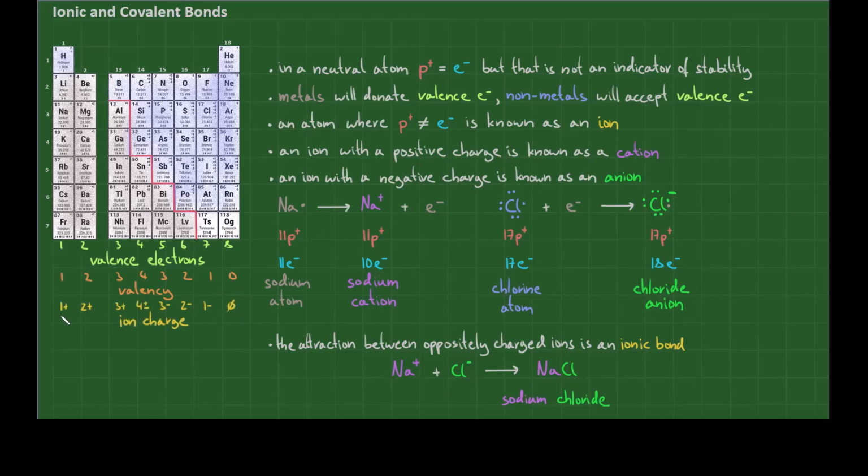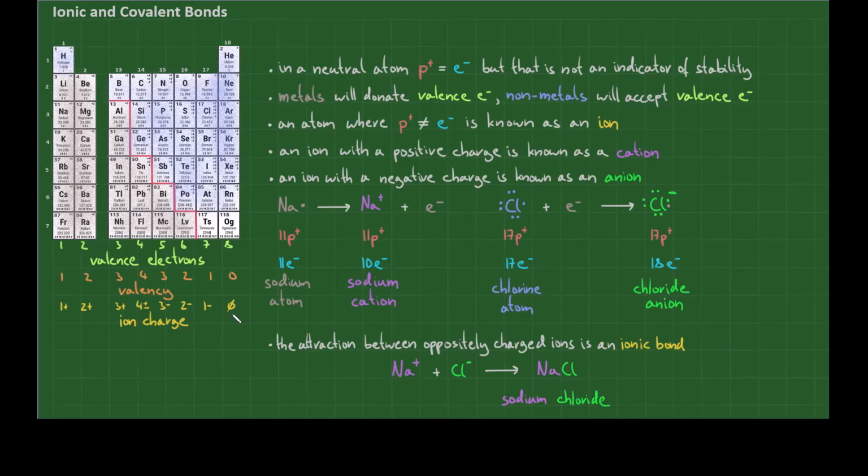All elements in group 1 will end up with a 1+ charge. Those in group 2 will give ions with a 2+ charge. Those in group 13 will give ions with a 3+ charge. And the ones in group 14 will end up with a charge of 4 that can be positive or negative. They swing both ways. After group 14, we start to go backwards. All elements in group 15 will give an anion with a 3- charge. Then in group 16, we will end up with anions with a 2- charge. In group 17, we will end up with anions with a 1- charge.